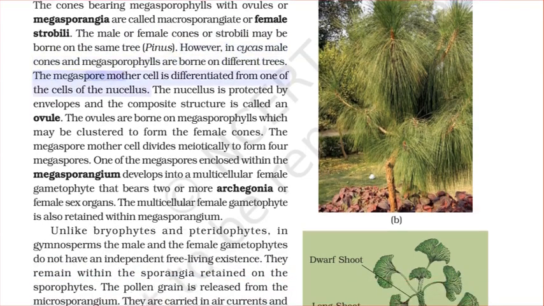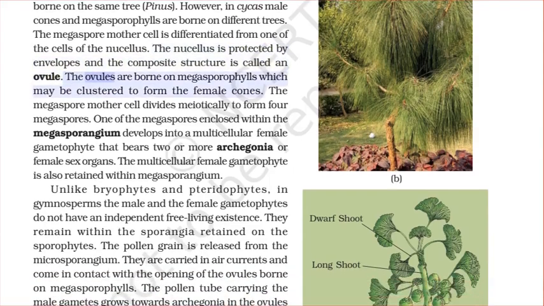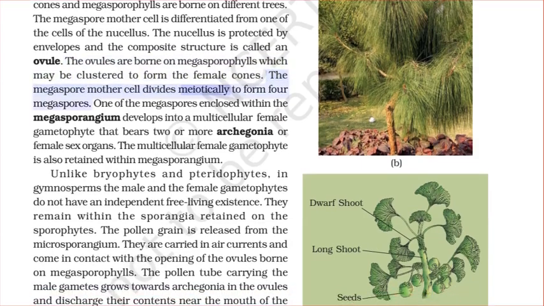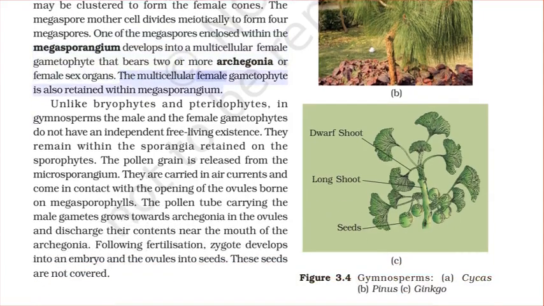The megaspore mother cell is differentiated from one of the cells of the nucellus. The nucellus is protected by envelopes, and the composite structure is called an ovule. The ovules are borne on megasporophylls, which may be clustered to form the female cones. The megaspore mother cell divides meiotically to form 4 megaspores. One of the megaspores enclosed within the megasporangium develops into a multicellular female gametophyte that bears 2 or more archegonia or female sex organs. The multicellular female gametophyte is also retained within the megasporangium.